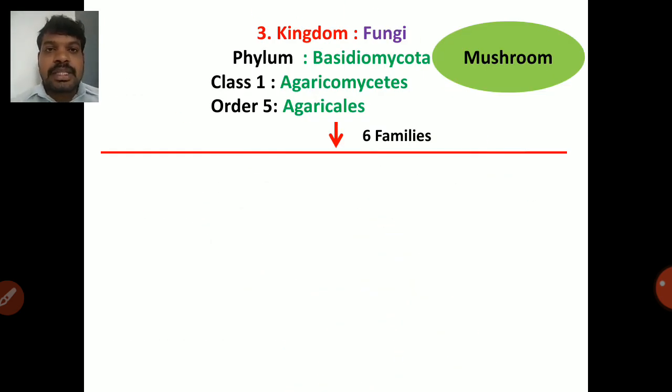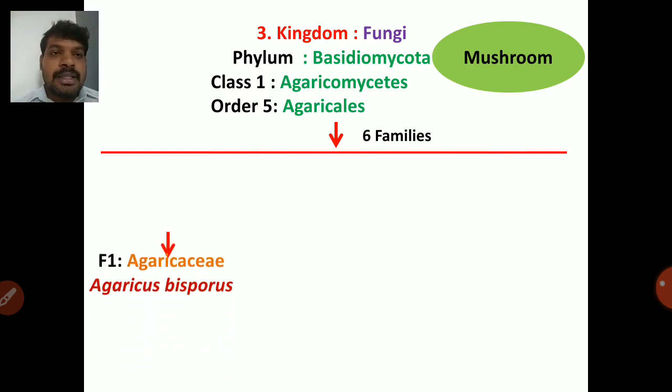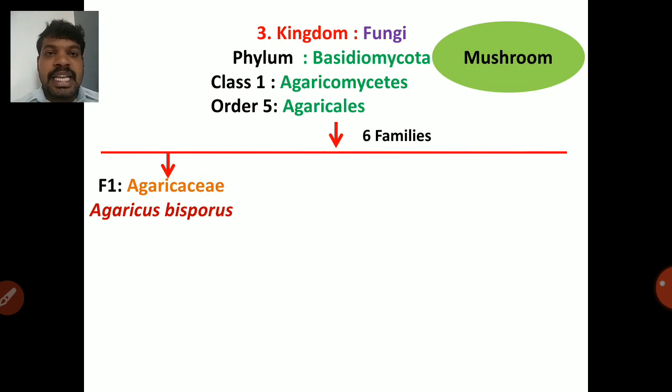நமக்கு வந்து Agaricomycetes-ல் 4 classes, 4 orders பார்த்துட்டோம். இது 5th order. There are 6 families. First one is Agaricaceae, which contains Agaricus bisporus. Agaricus bisporus is nothing but your button mushroom. So button mushroom சாப்பிடறீங்க இல்லையா, அது வந்து இந்த family கீழே தான் வருது.